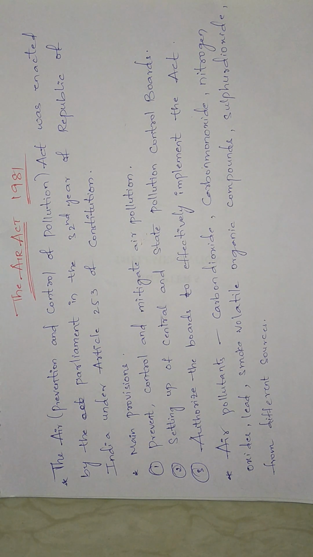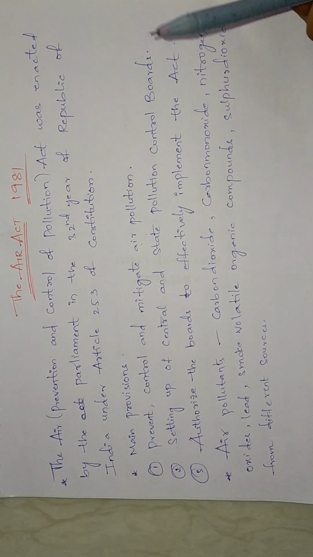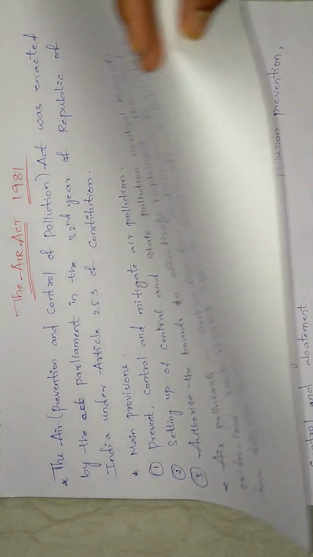Without the consent they cannot set up a power plant, industry or automobile in a particular region. If they do, they have to face penalties and imprisonment. We'll discuss them later.